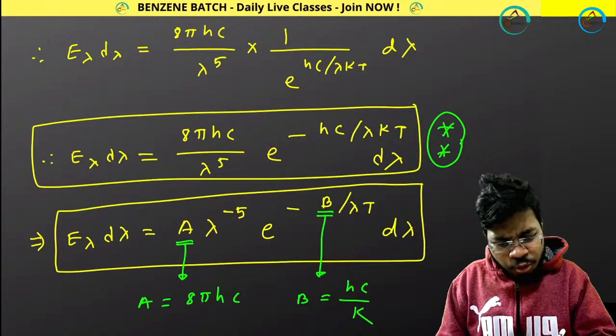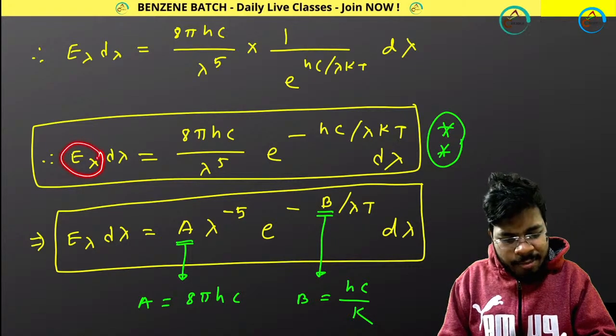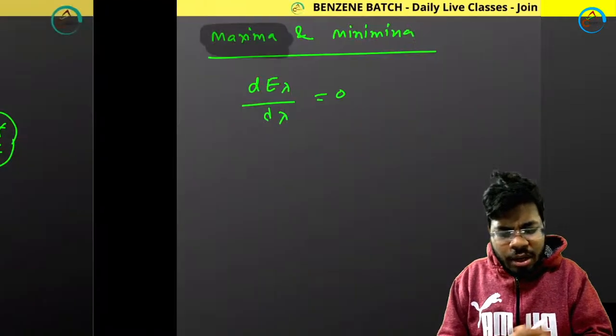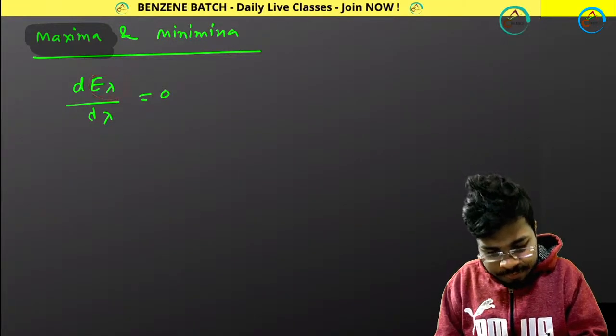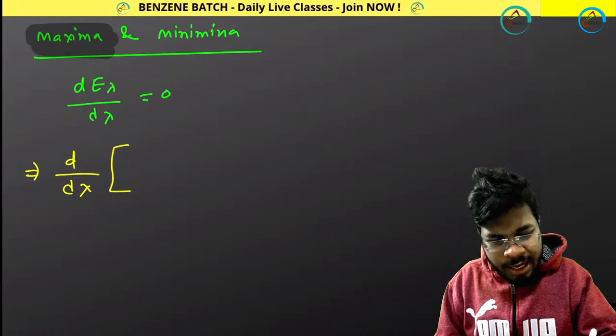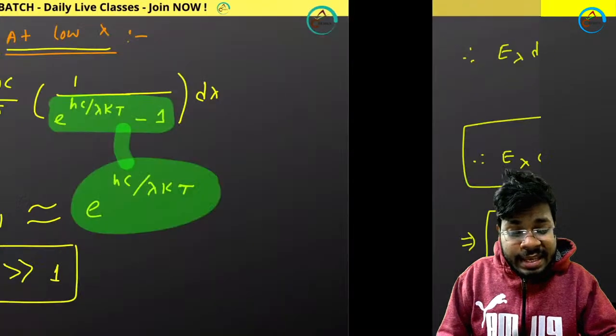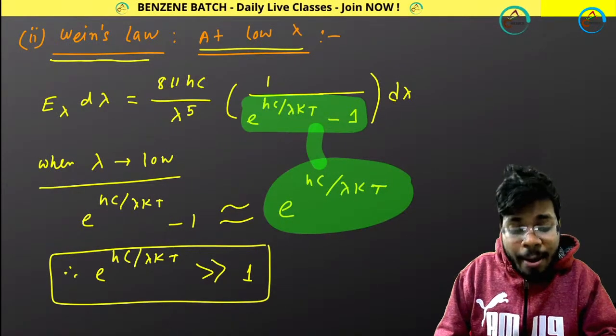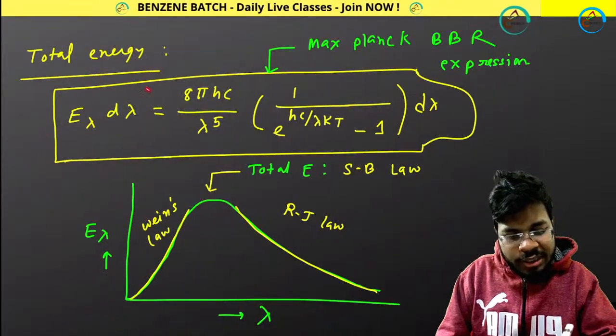So now if I want to put the E lambda value, E lambda d lambda equals this. I want to get only the E lambda value and put it over here. So d by d lambda, then put the value of E lambda. What is the E lambda value? And remember, this E lambda value you cannot put from Max Planck's equation, not this value.